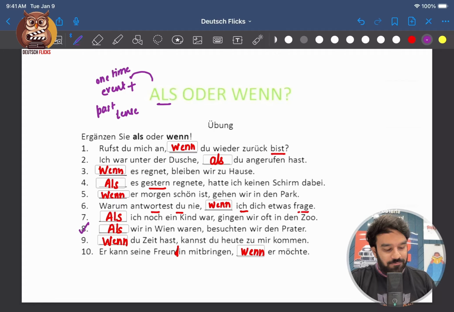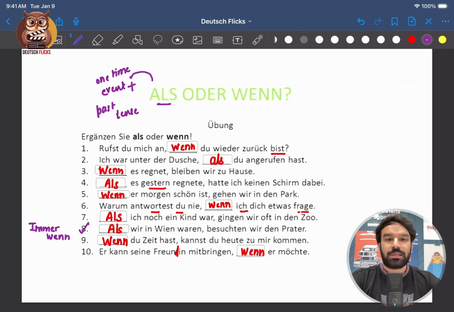Now immer wenn wir in Wien waren, that means whenever we were in Vienna, besuchten wir den Prater. We visited the Prater. Now the meaning will change. This is like repeated or recursive sort of thing. Whenever we were in Vienna, we visited this tourist attraction.